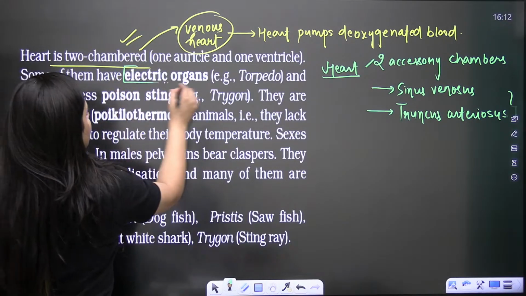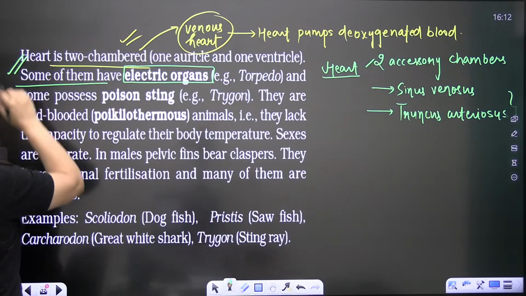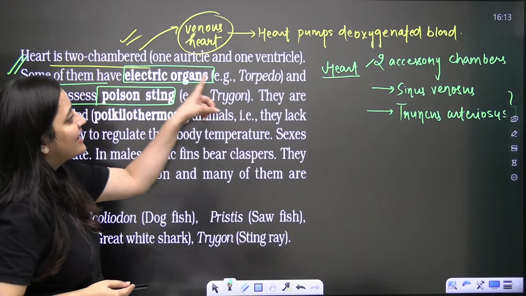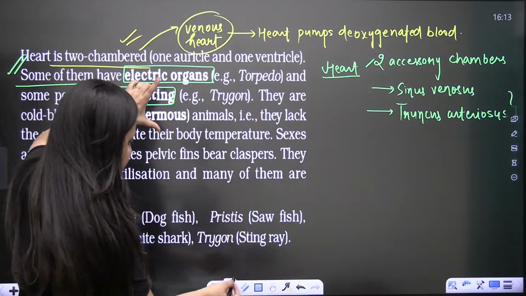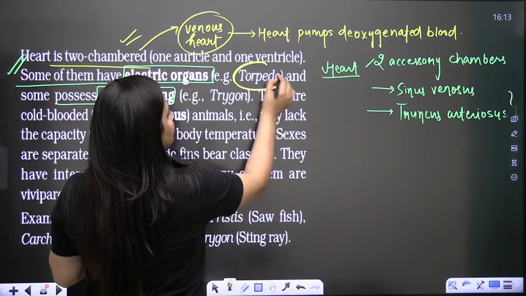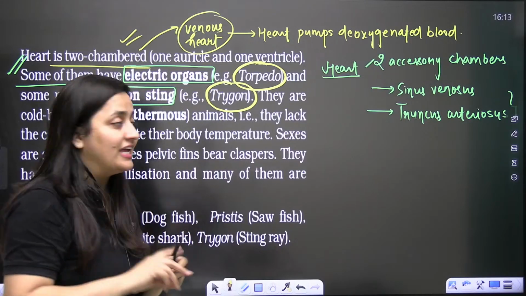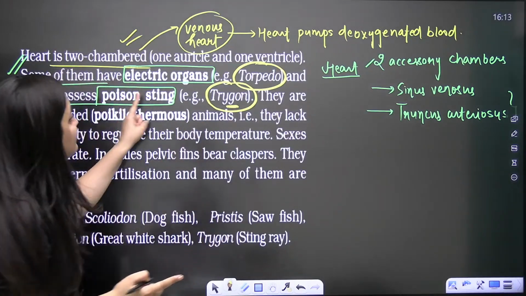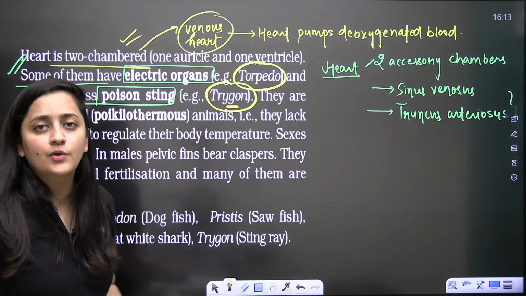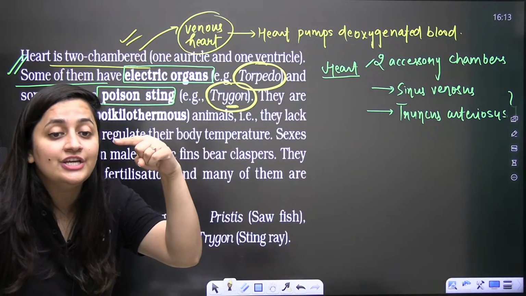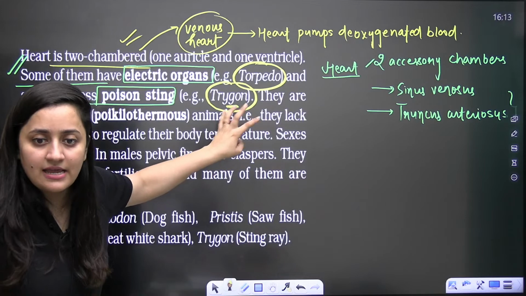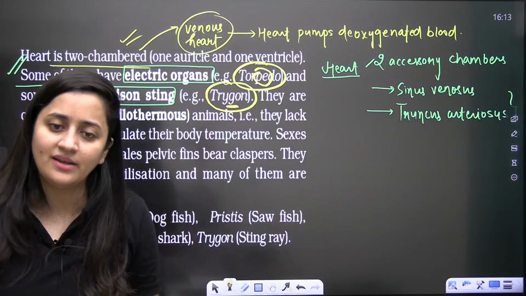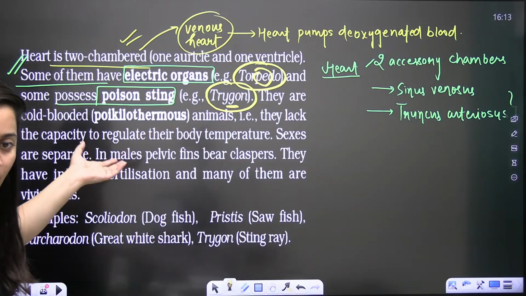As I said, some organisms have electric organs, torpedo. Some of them have a poison sting, trigon. Many times students get confused in these two examples: torpedo and trigon. Trigon, the G, stingray, poison sting. This is how you can remember it: trigon, G, so sting it is, stingray it is. Torpedo, edo, E, electric organ. That is how I remember. Maybe it will help you remember this.